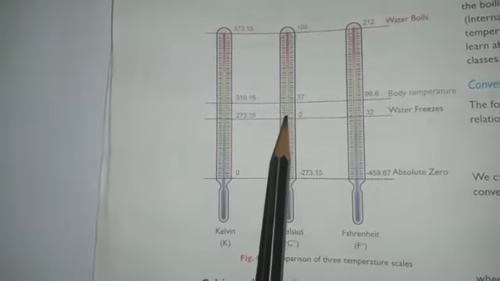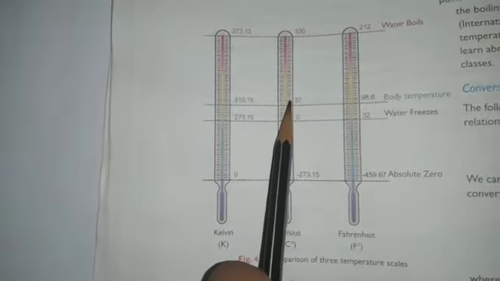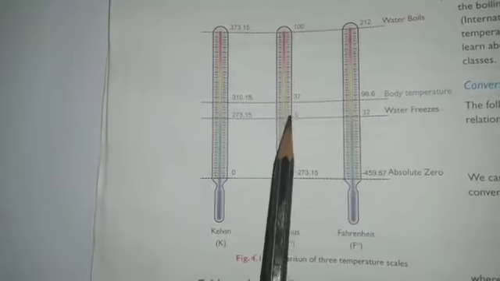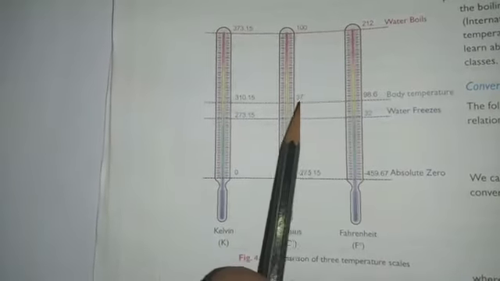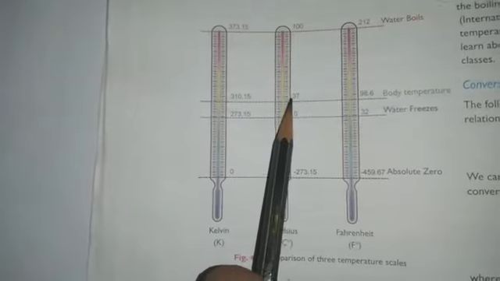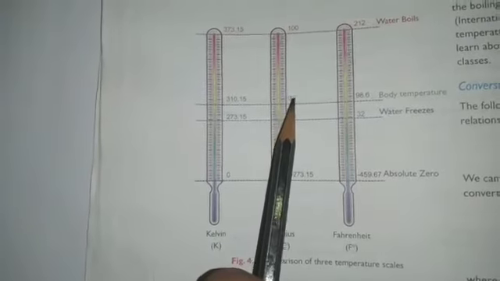And this 37 is the human body temperature. Normal body temperature is 37 degree.